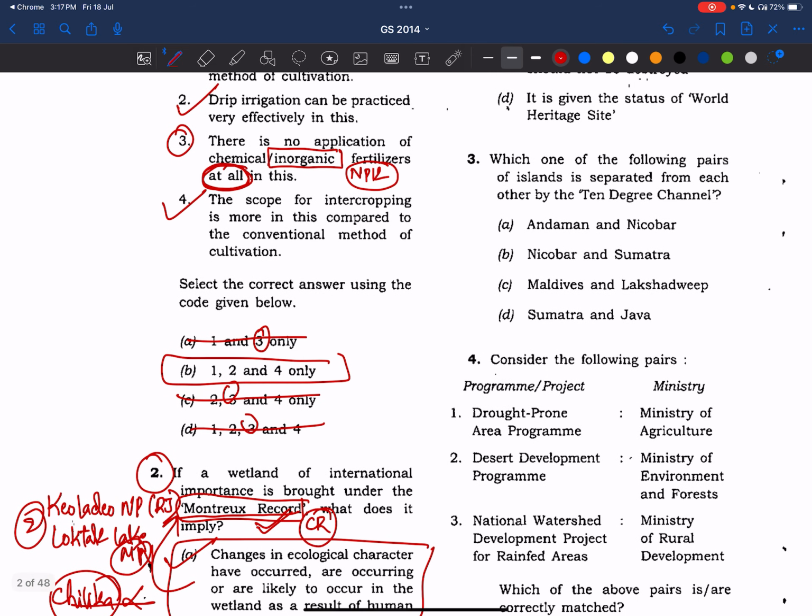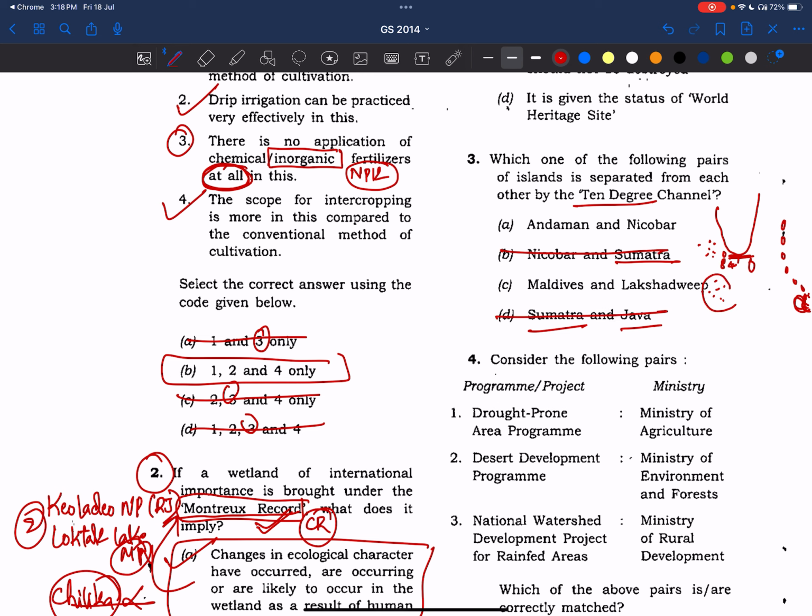Which of the following pairs of islands is separated from each other by the Ten Degree Channel? Even if you don't know this answer, we can solve it. So, this is India, this is Sri Lanka. The Andaman and Nicobar Islands are like this, and Lakshadweep is like this. Somewhere the Maldives will be here. Now we know the extent of India, here 8 degrees 4 minutes. In the options, it's telling Sumatra and Java. They are after the Andaman and Nicobar, somewhere here. So definitely the Ten Degree Channel will not be there. So remove this.